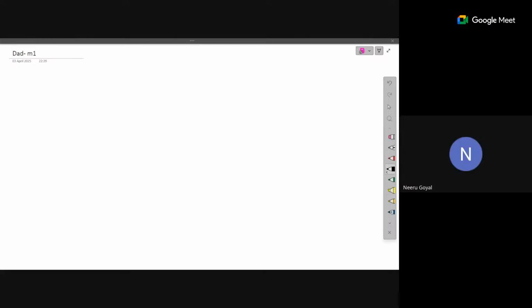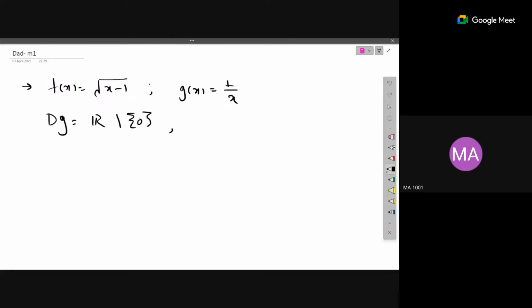Yes, ma'am. Okay, so let's recall. We have taken the function f of x equals under the root of x minus 1, and g of x equals 1 by x. So here, domain of g is real numbers minus 0, and domain of f is all those real numbers for which x is greater than or equal to 1, right? You can say that as an interval, closed interval of 1 to infinity. Both things are the same.